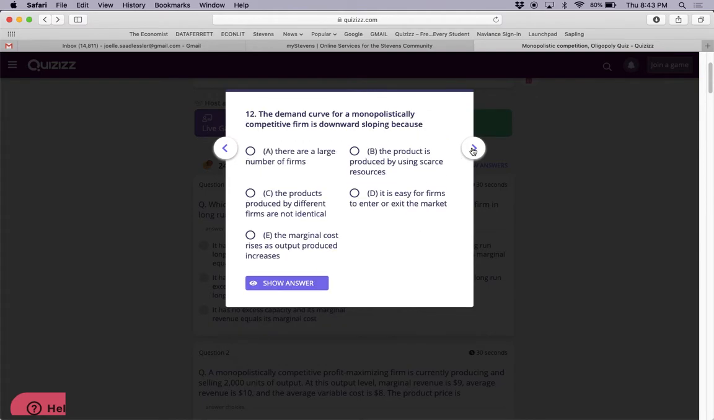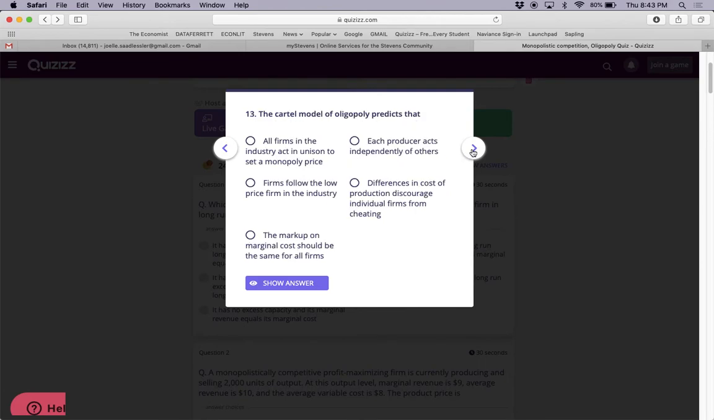The demand curve for a monopolistically competitive firm is downward sloping because it's a monopoly. It's not a perfect competition. Why is it a monopoly? Because the products produced by different firms are not identical, right? Each firm is a monopoly in its own product. That's why each firm faces a downward sloping demand curve. Okay, so that's the answer.